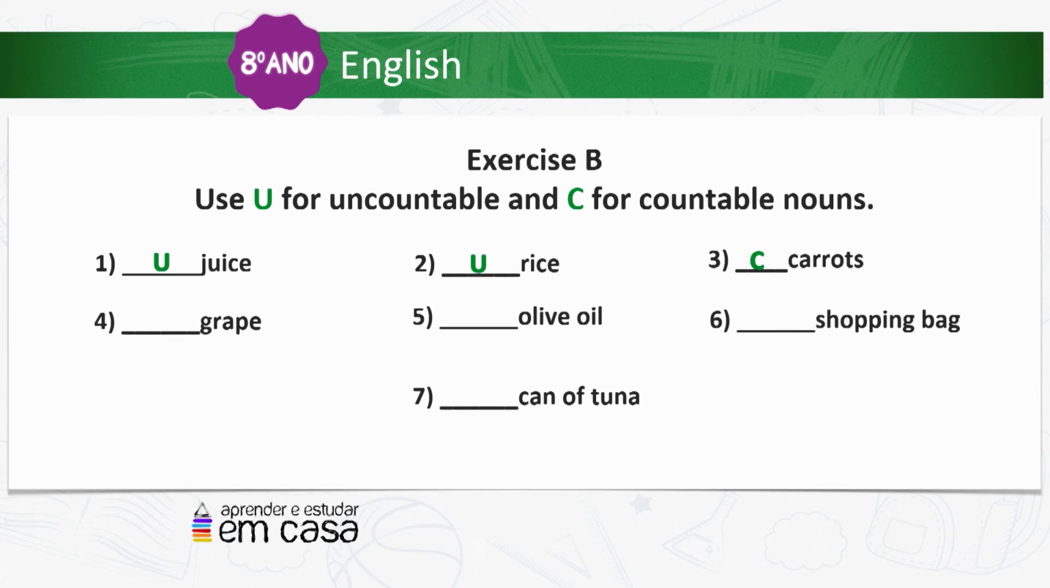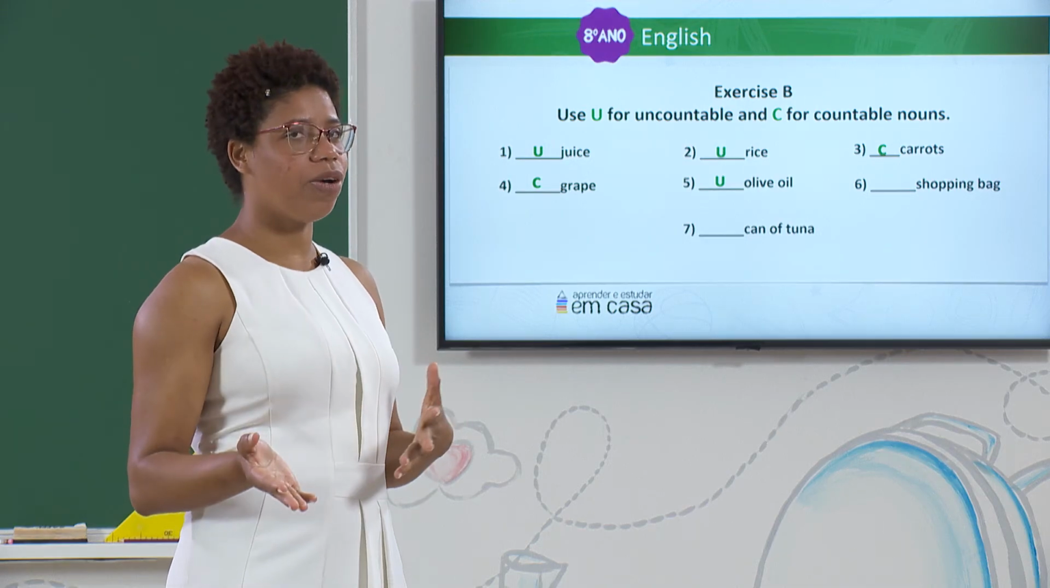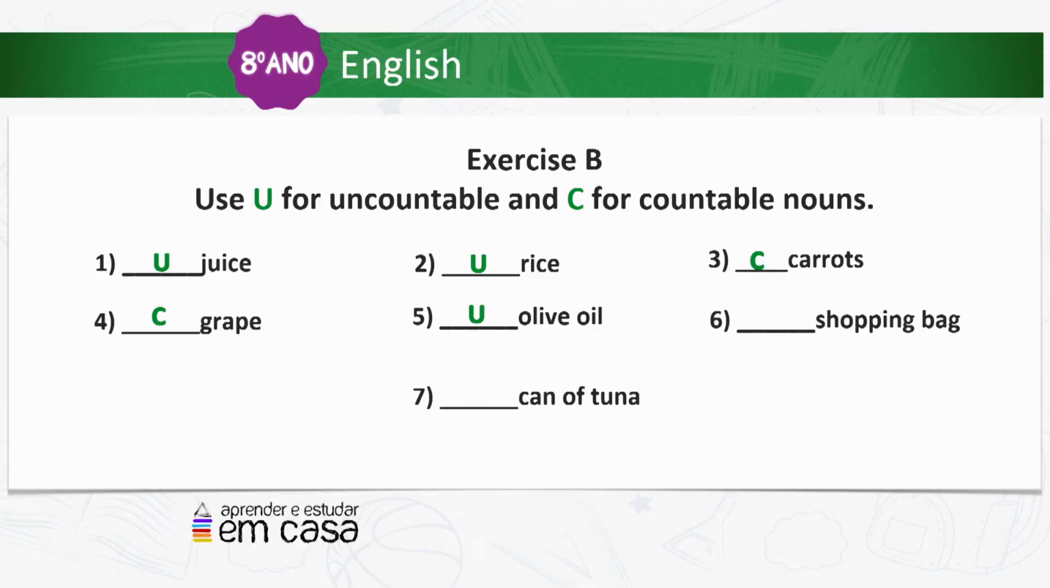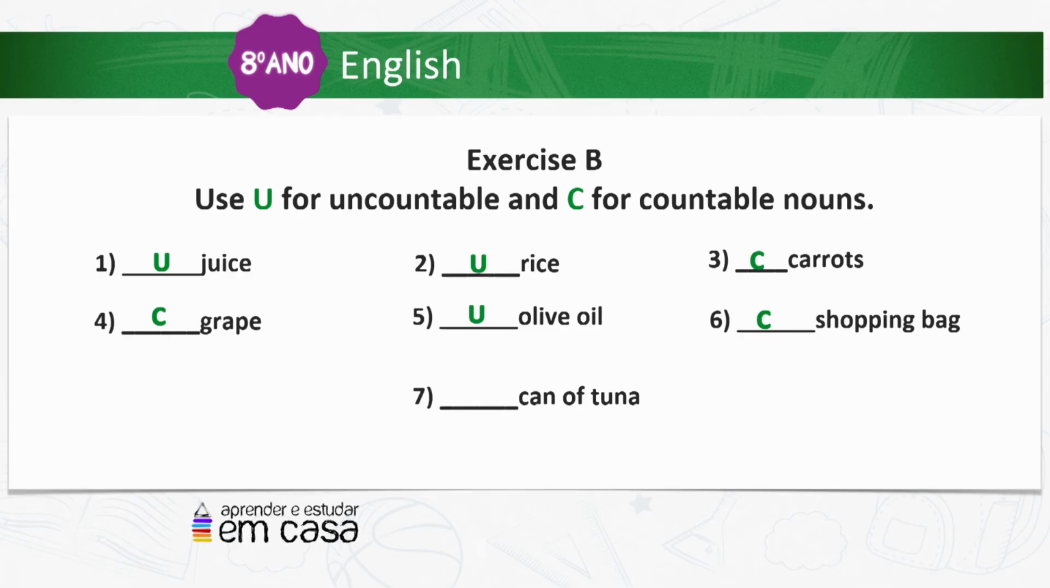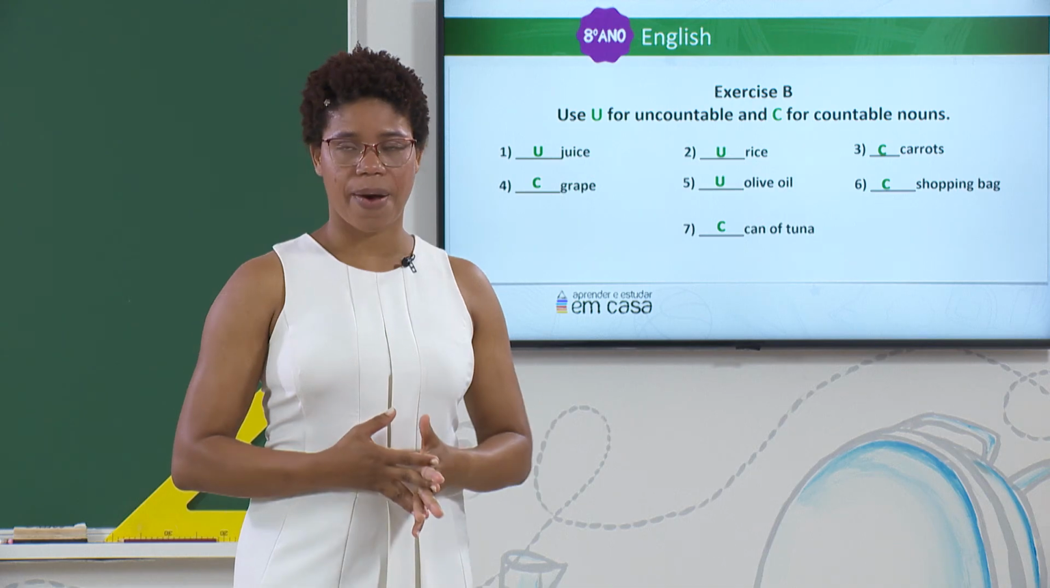Very nice. And number 4, countable. Grape is countable. Number 5, uncountable. Olive oil is uncountable because we can't count. Number 6, okay, let's see. Countable, we say 1 shopping bag, 2 shopping bags, okay? Bag is countable. And the last one, number 7, is countable. Great, you did an excellent job. Tuna, or can of tuna, is countable.